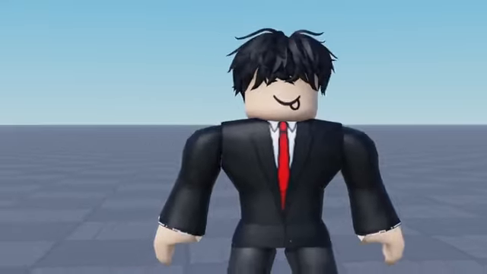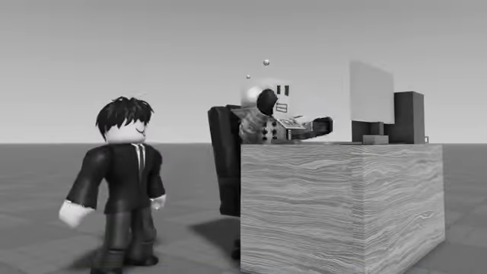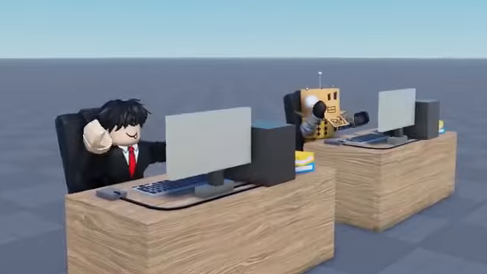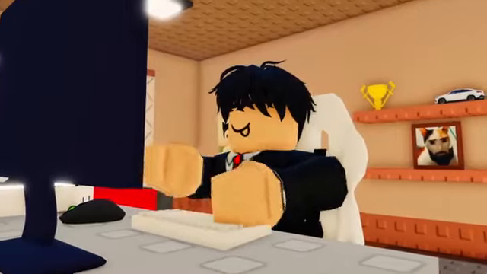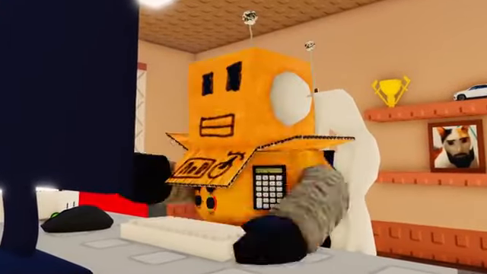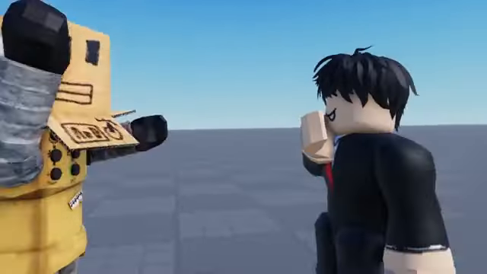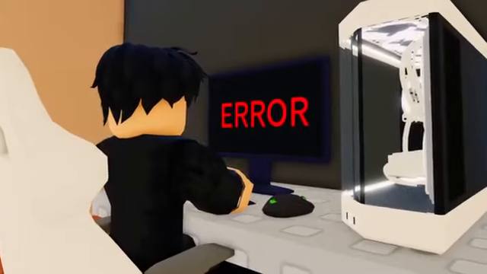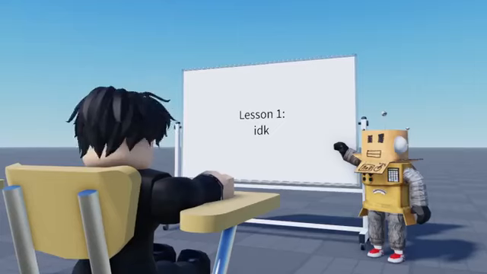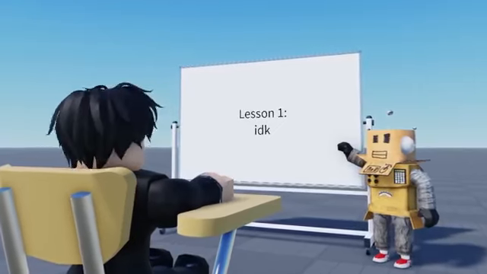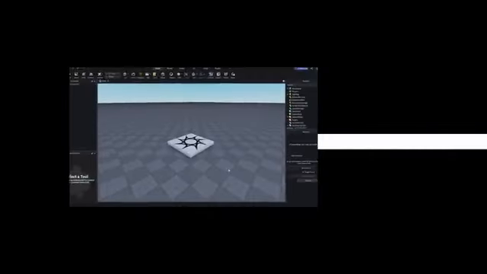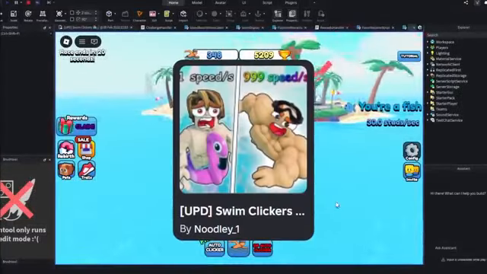I admit, I still used AI, but instead of having AI do all the work, I worked and learned alongside. Whenever I didn't understand how to make something, I would have AI create it and then explain to me how it works. Or if there was an error, I would ask where I went wrong. This method honestly helped me learn so much. And so, after around 2 months of non-stop development, Swim Clickers was born.